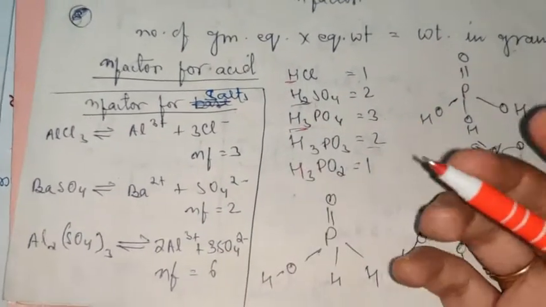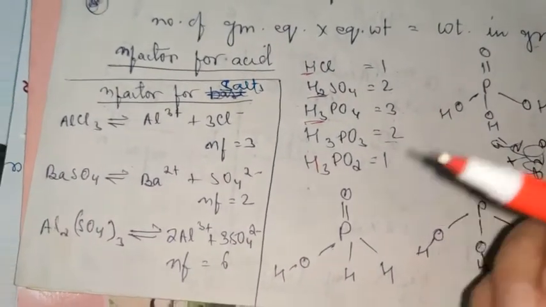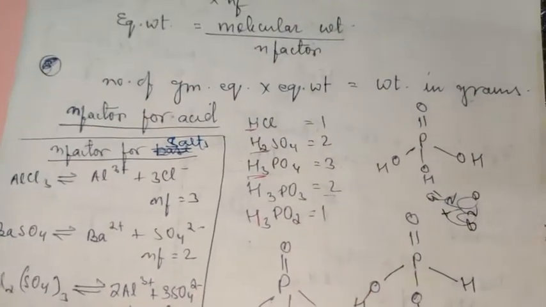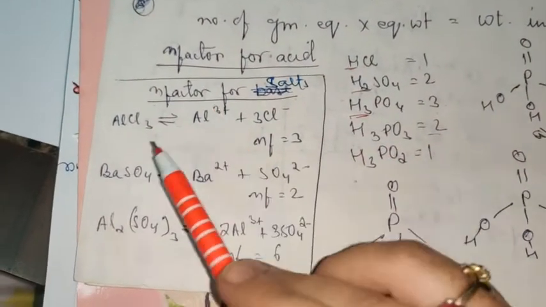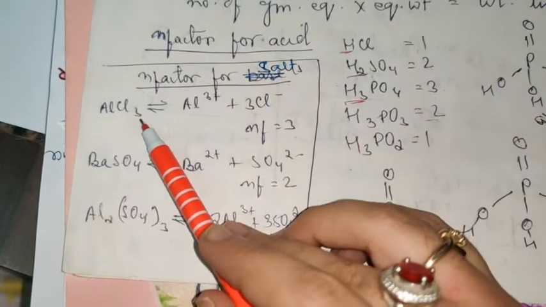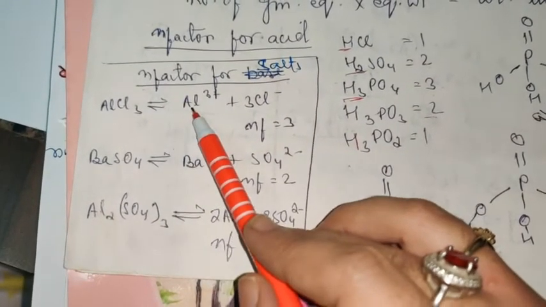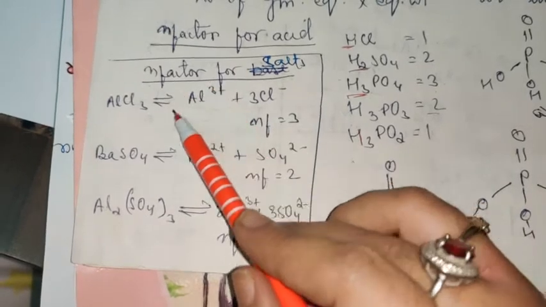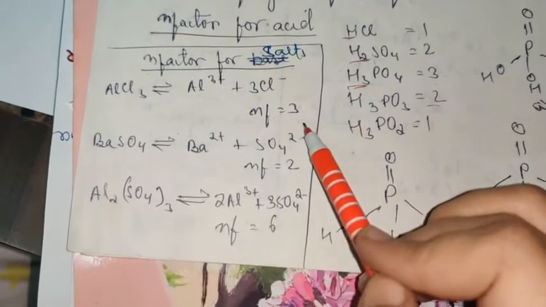Now for bases, the n factor is equal to its acidity, that is, the number of replaceable hydroxyl ions. Now in case of salts, suppose the salt is aluminium chloride, it will dissociate to give Al3+ and 3Cl-. What is the charge on the cation? It is 3. So the n factor will be 3.